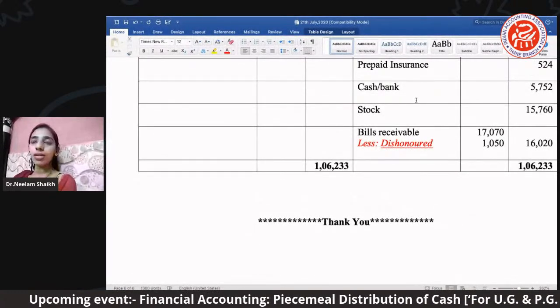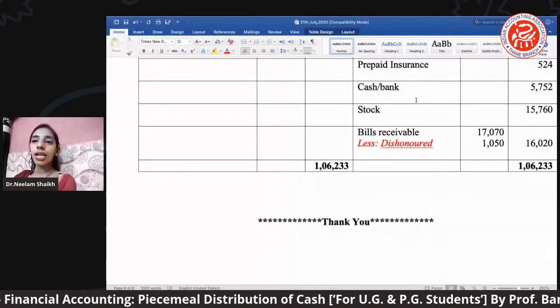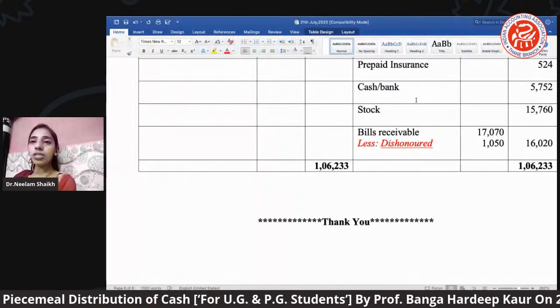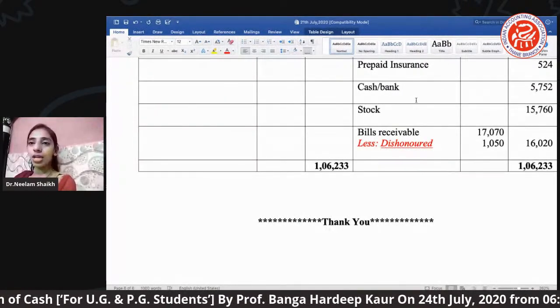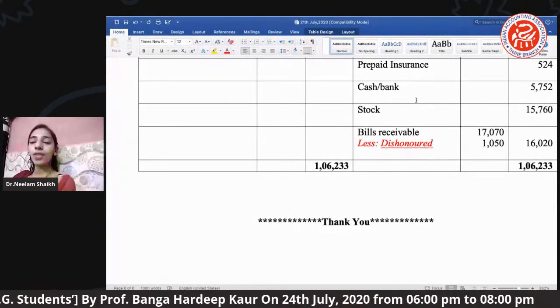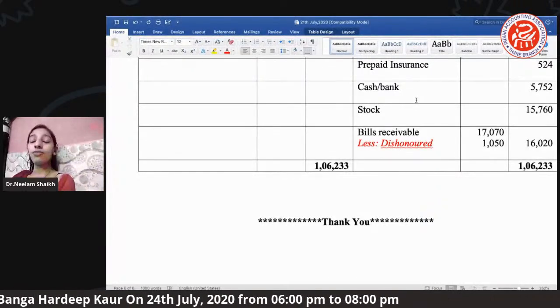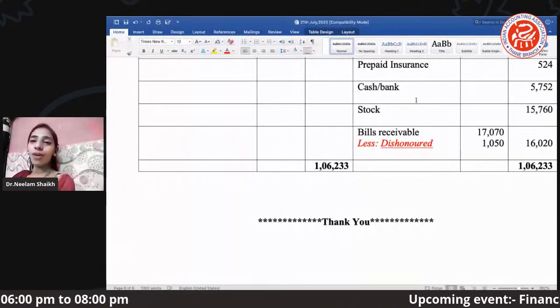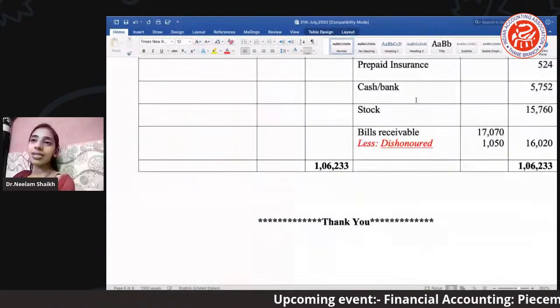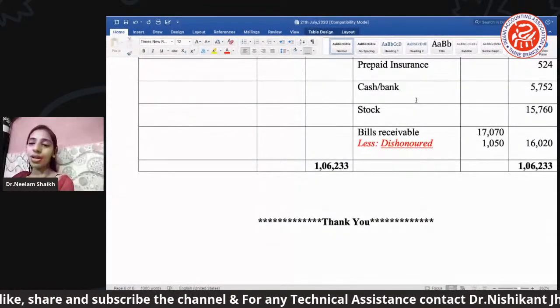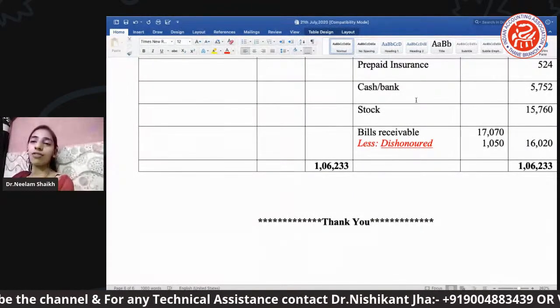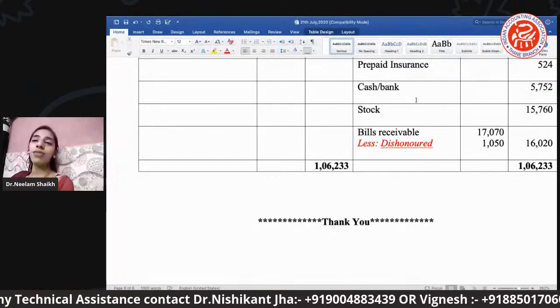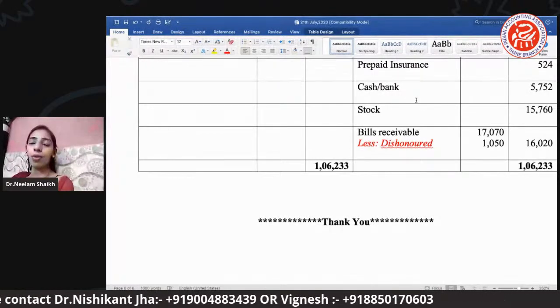Why? Because from bill receivable, what did we do? Less dishonored. Now, what is this dishonored value? It was clearly mentioned that the bill receivable includes the bill dishonored value. So what we did, from bill receivable we have less the dishonored part. That appears on the right hand side of your balance sheet. In this way we have done our practical problem for today.